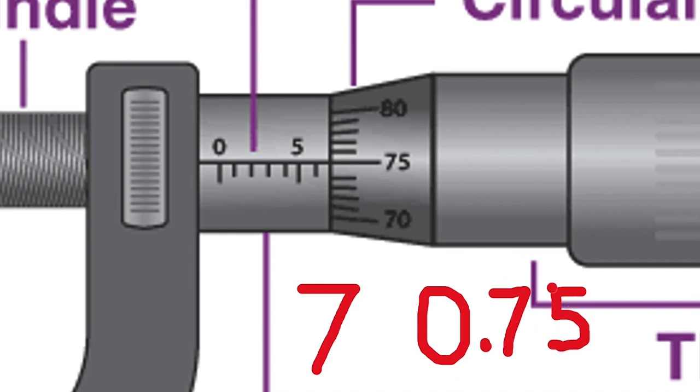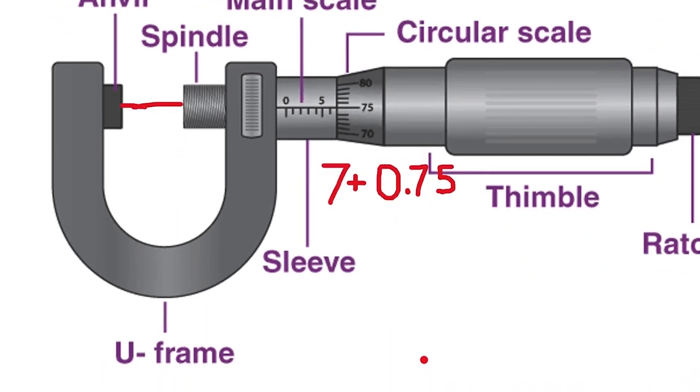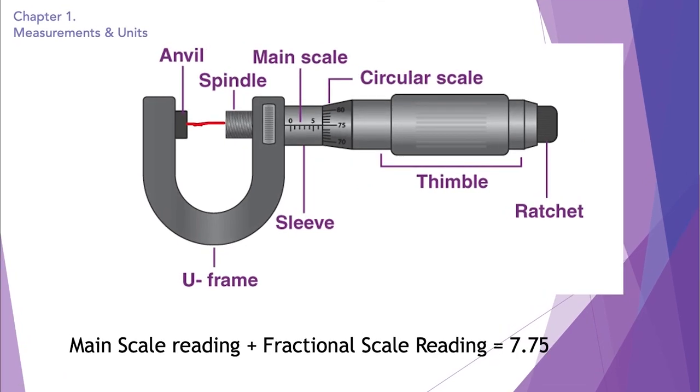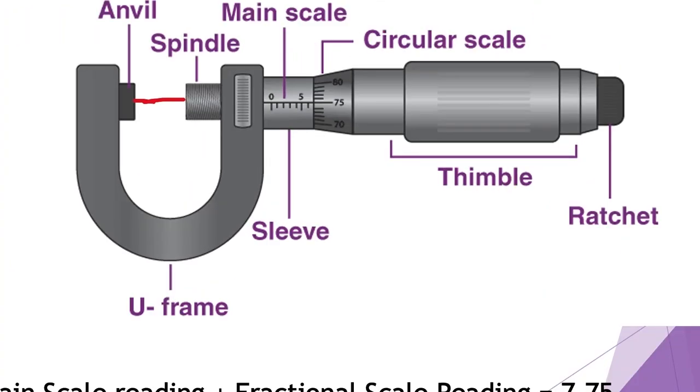But if it's in tens, then we write it this way: 0.75. No zero in the middle. No zero after the point. So now we add the main scale reading and the fractional scale reading to get the answer, which is 7.75. So this is how you measure an object's length or diameter using the micrometer screw gauge.